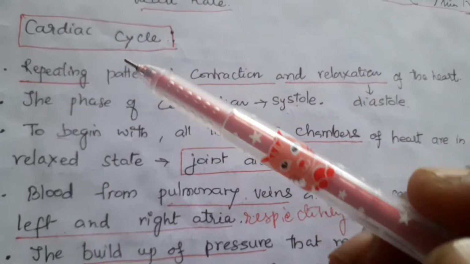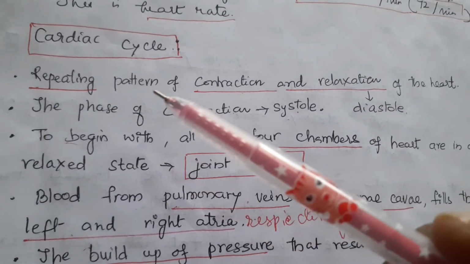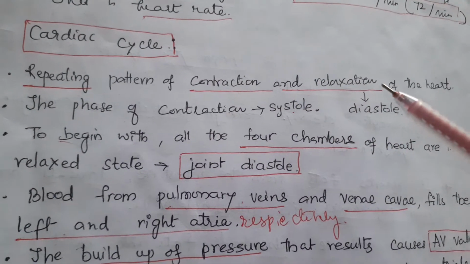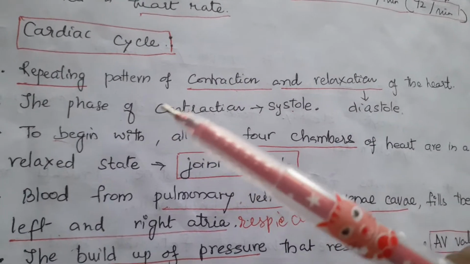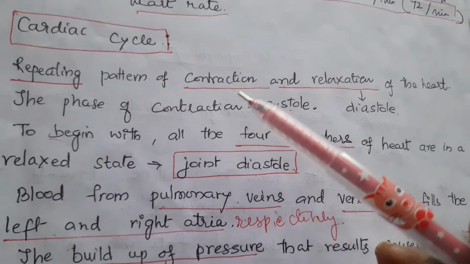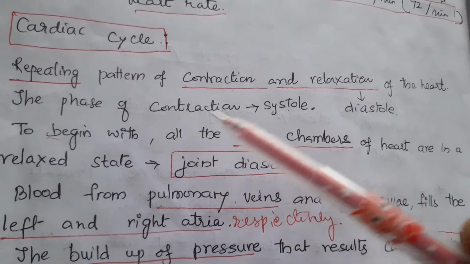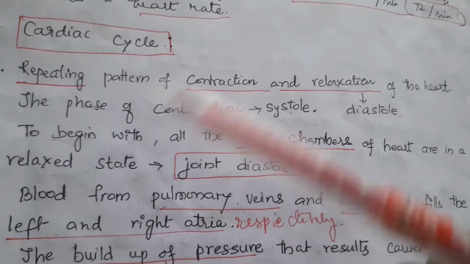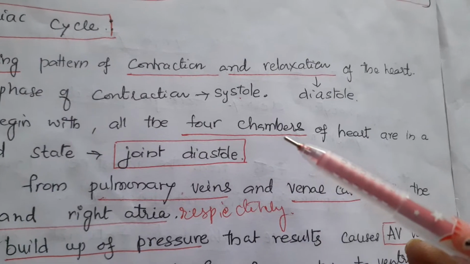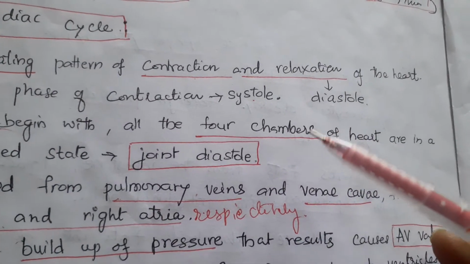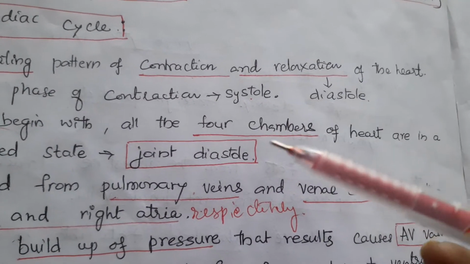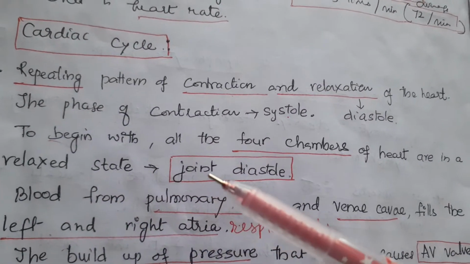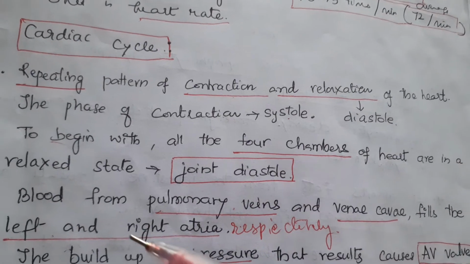Today's concept is the cardiac cycle, the repeating pattern of contraction and relaxation of the heart. The phase of contraction is called systole and the phase of relaxation is called diastole. To begin with, in the first phase, all four chambers of the heart, two auricles and two ventricles, are in a relaxed state. That is called joint diastole.